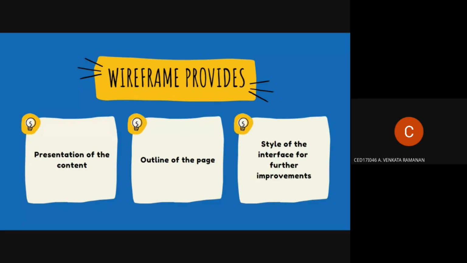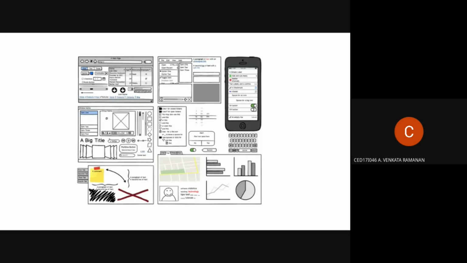It also gives the style of the interface for further improvements. Each and every company has a certain way of styling, a certain way of showing the users how they are. So it also helps us to create all those virtual elements which we can put into an application, ranging from a simple toggle bar to a notification pop-up, how the map should look, how the user profile should look, how the font, text, and the color schemes should look, and how it supports the motto of the company: the colors, shapes, the charts, and so on and so forth.